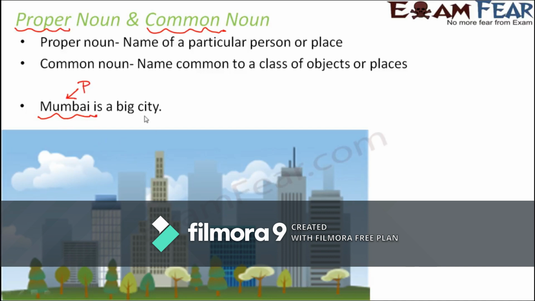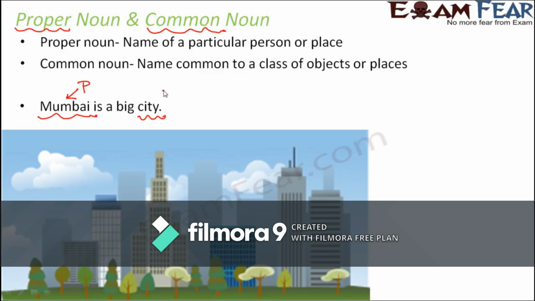Whereas if you look at the word city, the word city also identifies a place. So it is obviously a noun, but it doesn't identify the name of a particular place. Now, a city could be anything. A city could be Delhi, a city could be Bangalore, a city could be Kolkata. So it doesn't specify the name of a particular place or the name of a particular person.